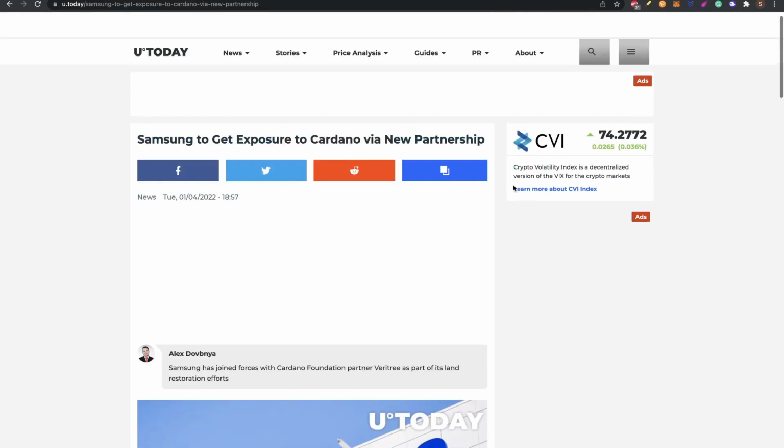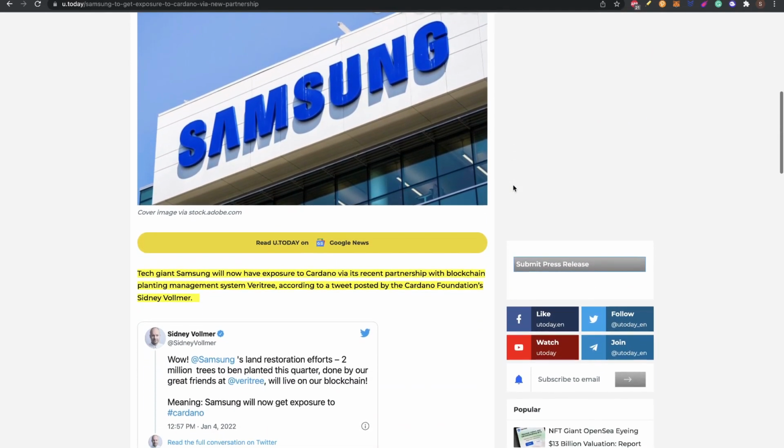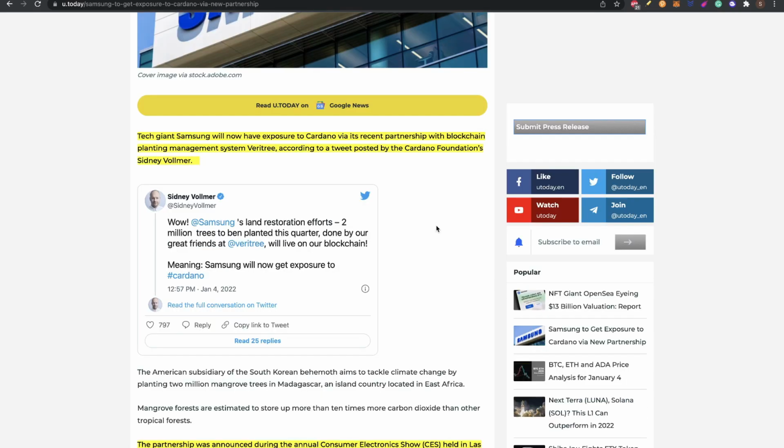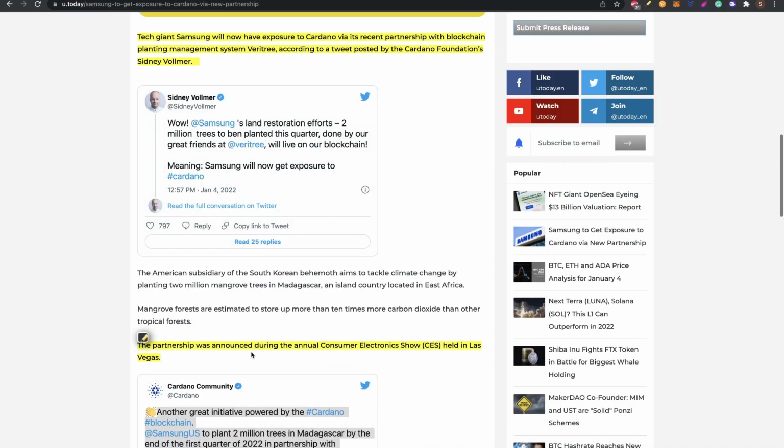Moving into some news, this is super bullish. Samsung, the tech giant, will now have exposure to Cardano. This is not a concrete partnership between Samsung and Cardano, so it's not so hyped, but actually this kind of exposure is really good for the Cardano project. Its recent partnership with blockchain planting management system Veritree, according to a tweet posted by Cardano Foundation's Sidney Ballmer. The partnership was announced during the annual Consumer Electronics Show held in Las Vegas.